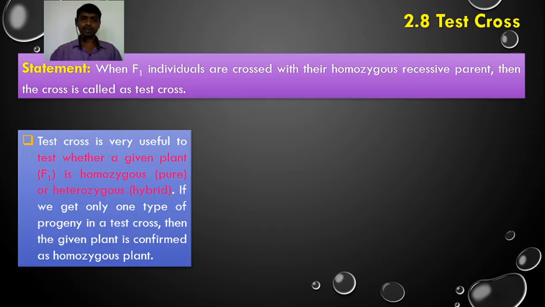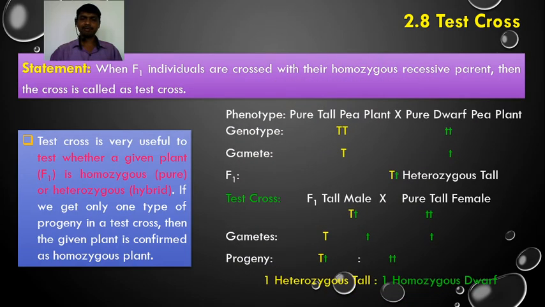If you get only one type of progeny in a test cross after crossing F1 with the homozygous recessive parent, then the given plant is confirmed as a homozygous plant. What I said, if you get only one type of progeny in a test cross, then the given plant is confirmed as homozygous plant.